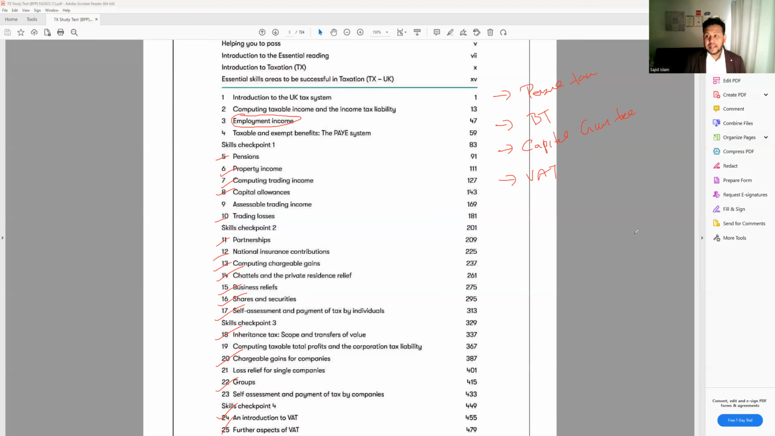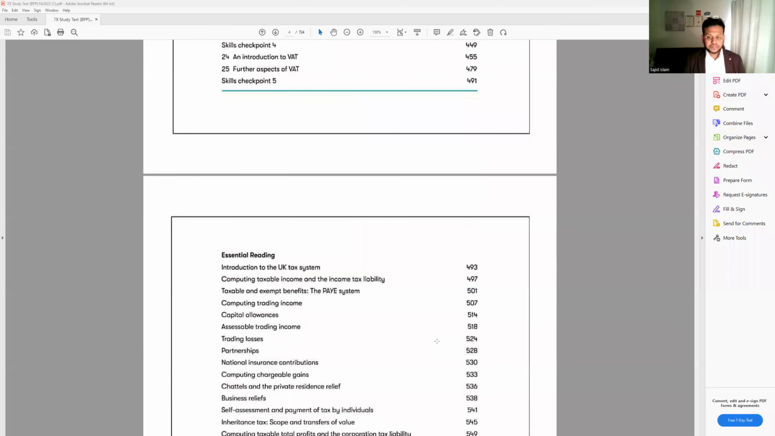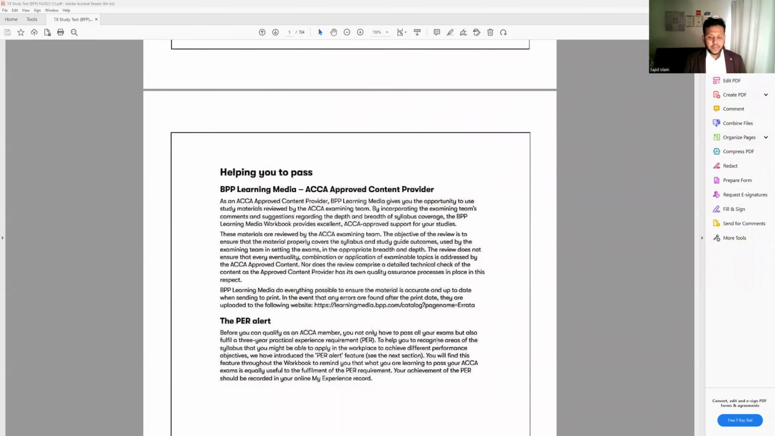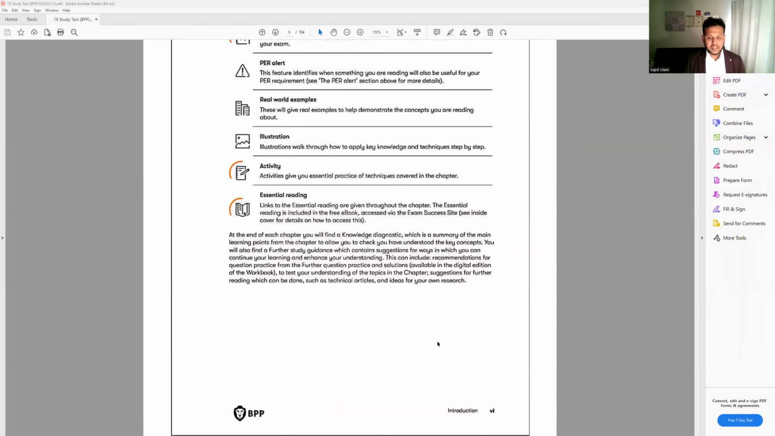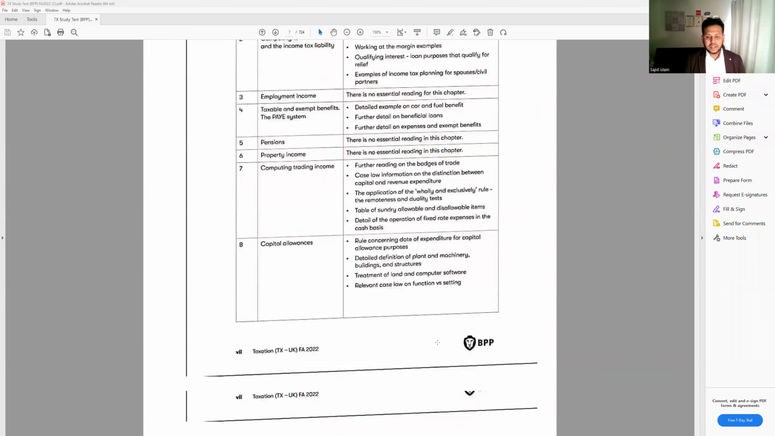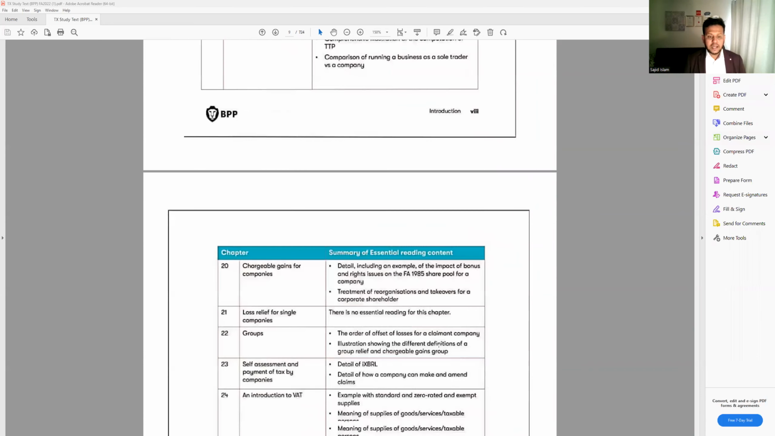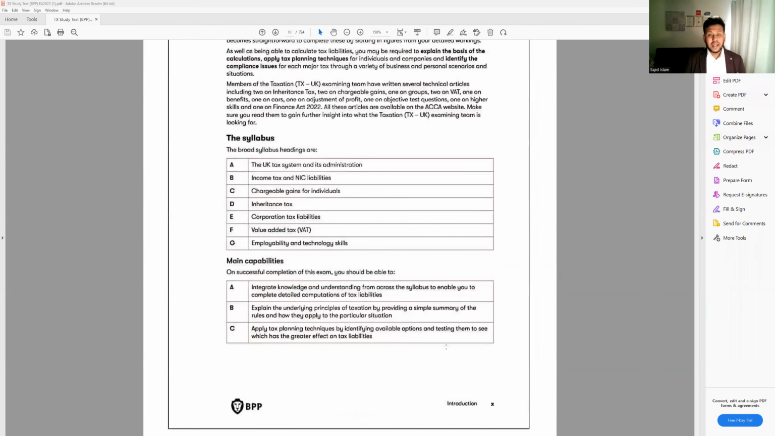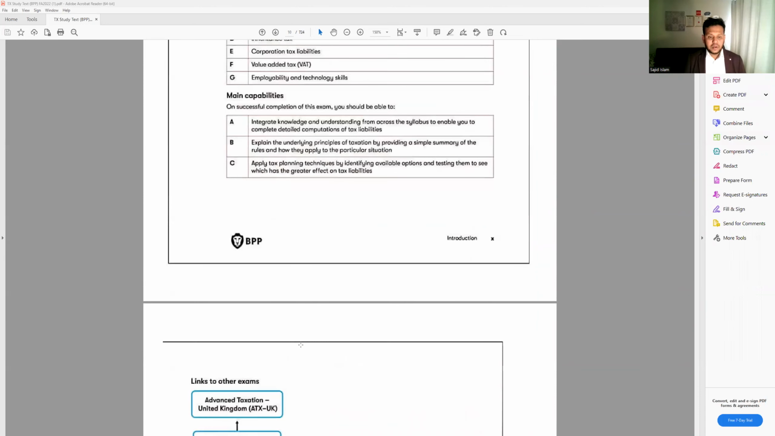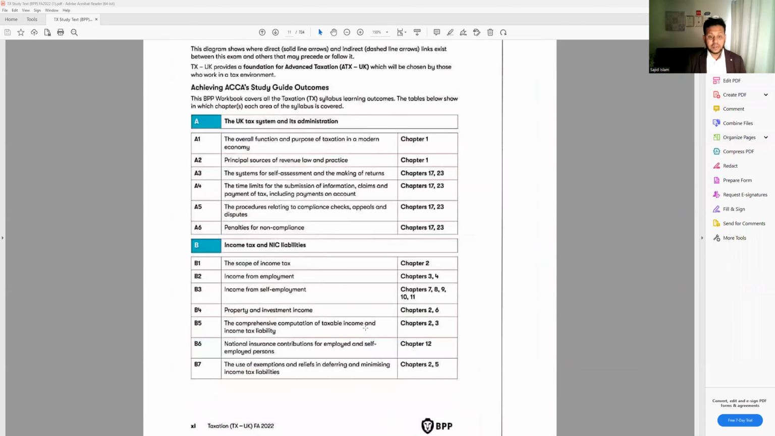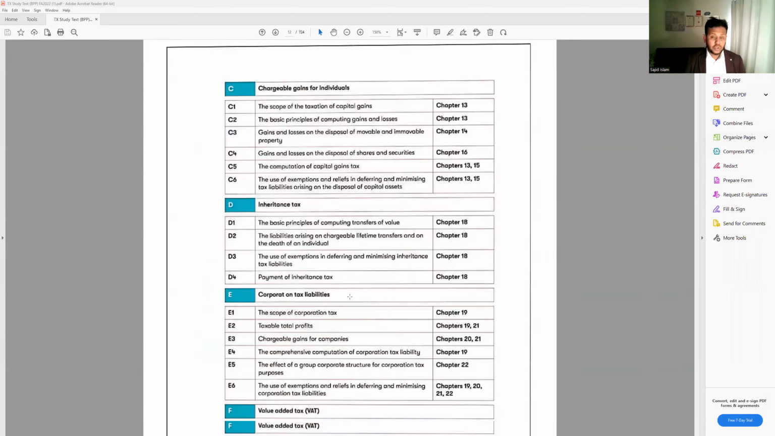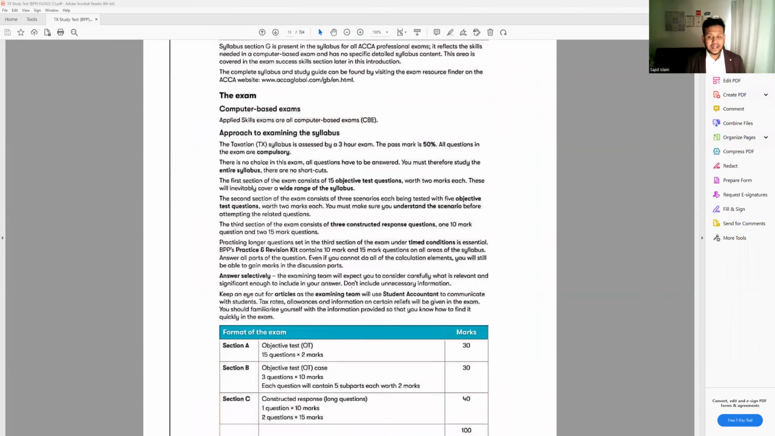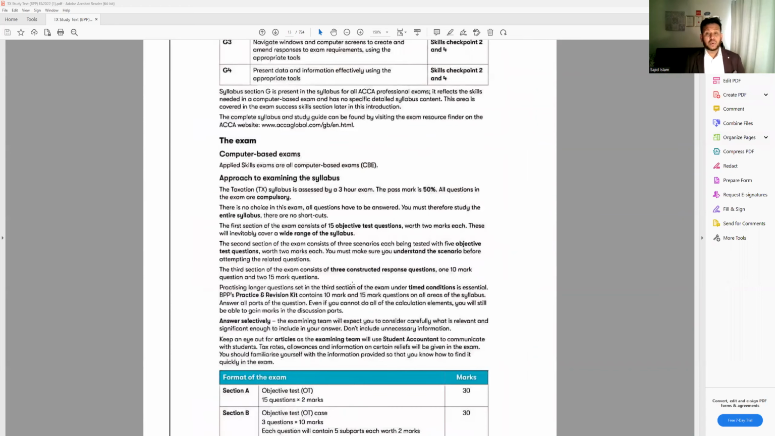Let's look quickly at the exam, what we're going to see on the exam. In the exam, you have to score 50%. Compared to the other professional bodies, for example ACCA, where you have 70%, CIMA or ICAEW, 50% is quite reasonable. But to get 50%, it will not be very easy for you unless you know how to answer the question.